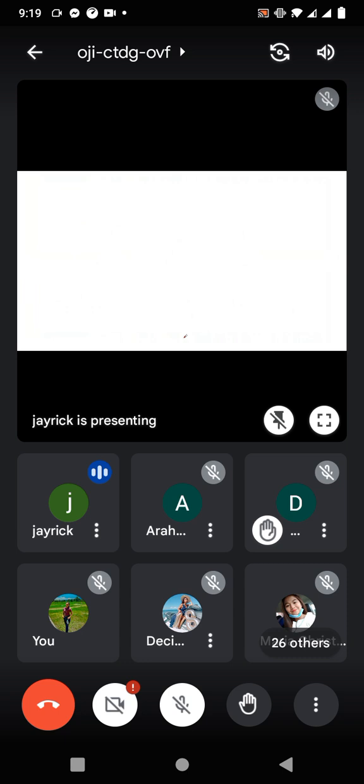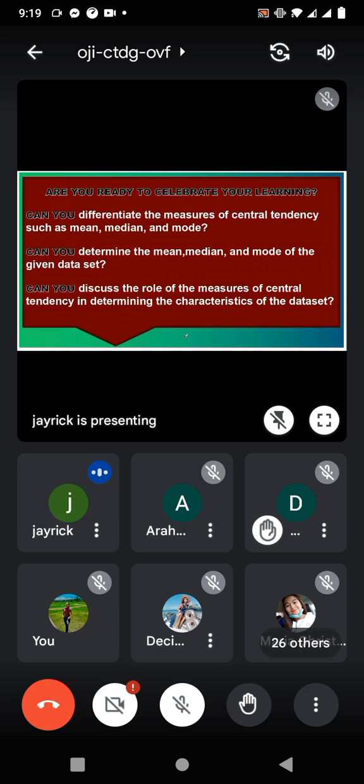So now let's have this one. Okay, this is to check how far you are now when it comes to the attainment of your lesson objectives. Are you ready to celebrate your learning? Can you differentiate the measures of central tendency such as mean, median, mode? Can you determine the mean, median, and mode of the given data set? And can you discuss the role of the measures of central tendency in determining the characteristics of the data set? Are you all ready?